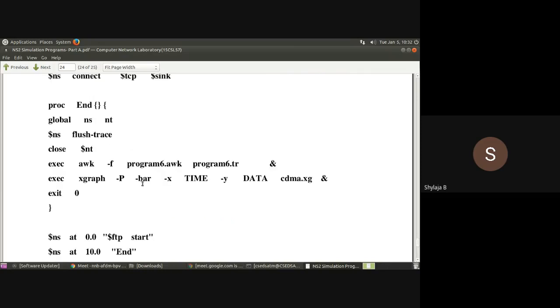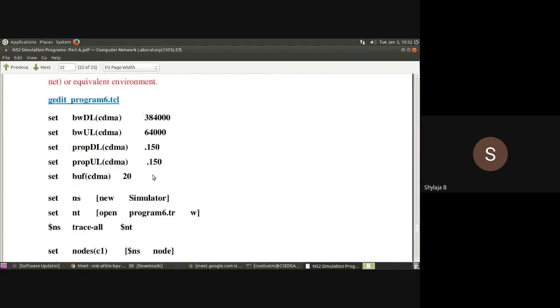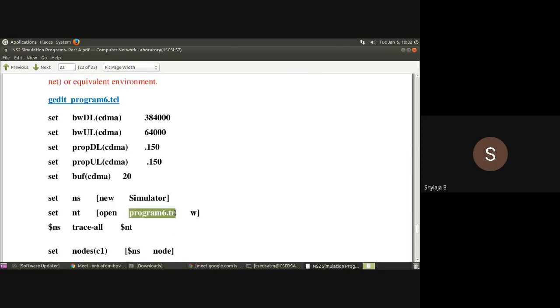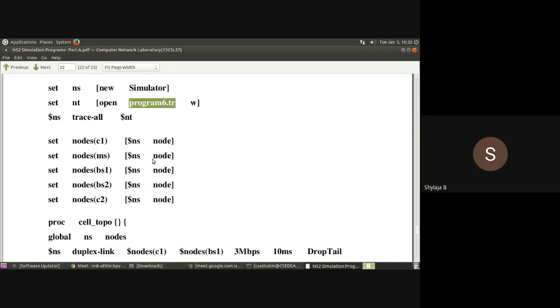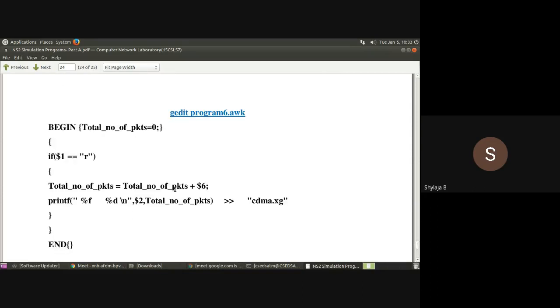One more thing: whenever you are using the trace file name or NAM file name twice, make sure the same name you wrote in the beginning is the one you use later. For example, in the sixth program, we write program6.tr while creating it, right? But later in this program, in the end procedure, we are referring to that trace file. So you have to give the same name you gave in the beginning, program6.tr. If you give p6.tr in one place and program6.tr in the other, you won't get the output. So these are the common mistakes.